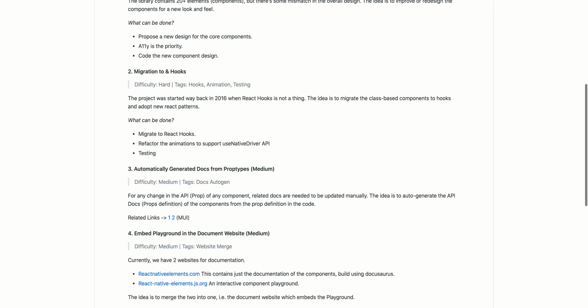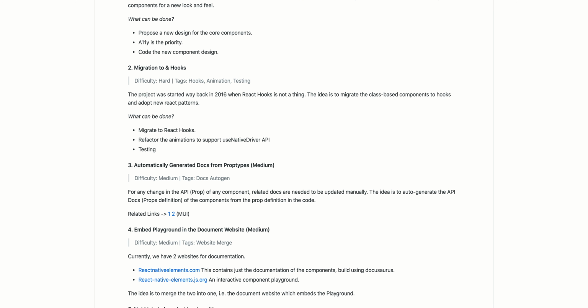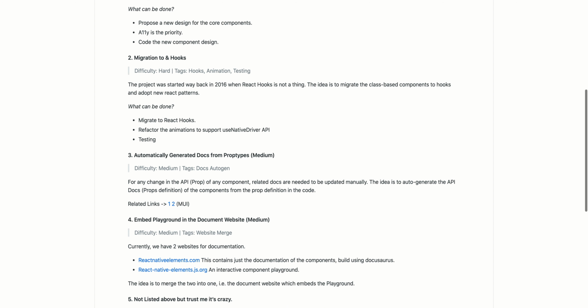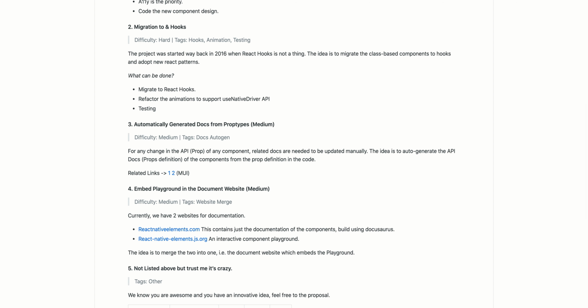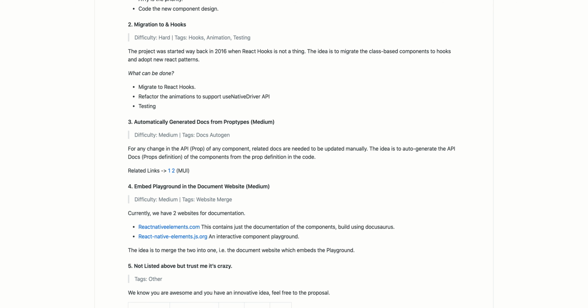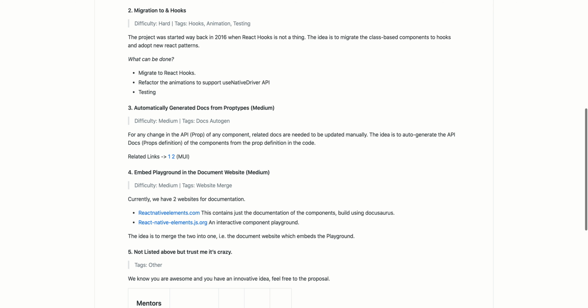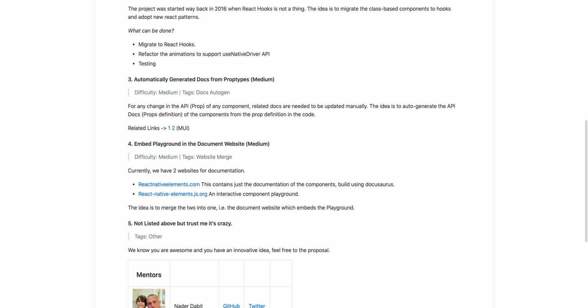Migration to hooks. Yeah, okay, interesting. This is pretty standard. They began their library when hooks was not a thing, and now they want to migrate. So if you have worked on hooks, or if you think that you're up for this challenge, you can definitely try this one out.